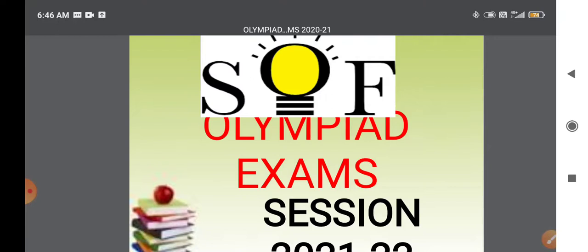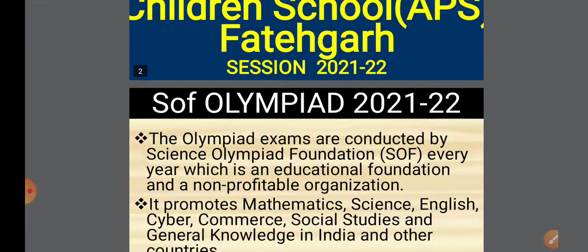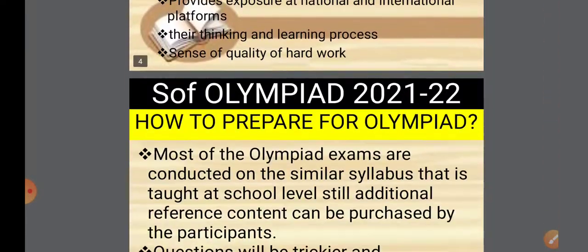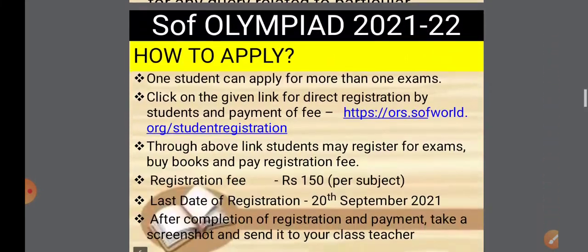Children, your class teacher must have shared the PDF along with the notice of the SOF Olympiad exam, which I have opened. The first slide will look like this. When you scroll down, the different slides give information about the SOF Olympiad exam, like why to participate, how to prepare for the Olympiad, and how to apply.